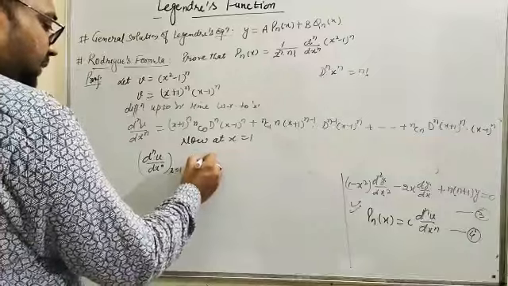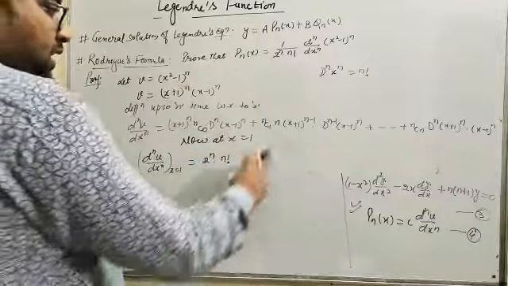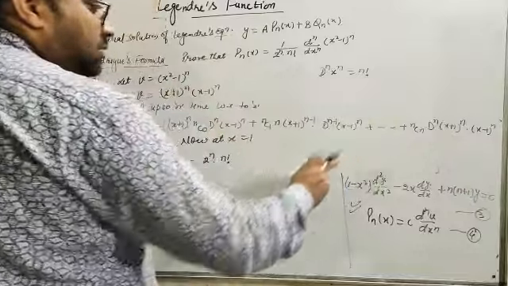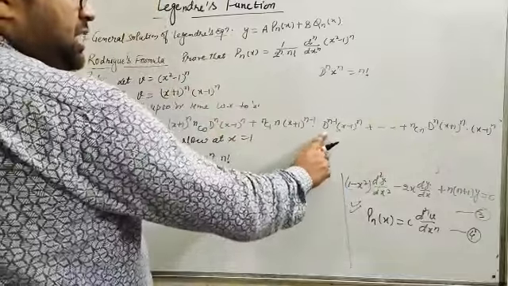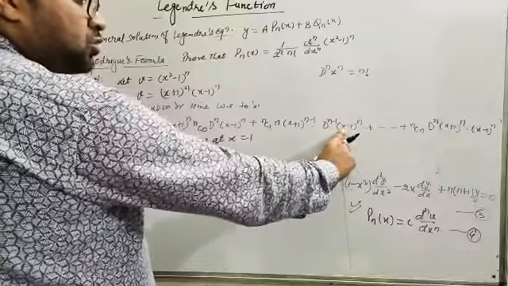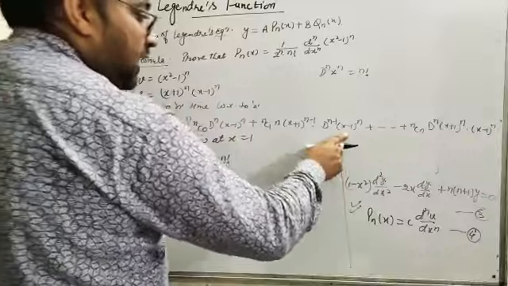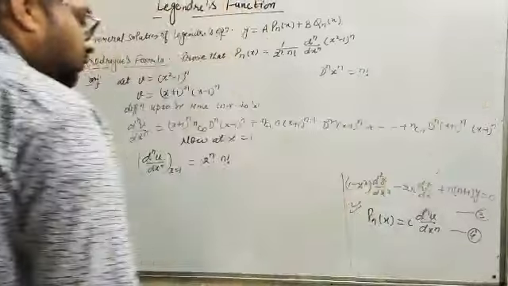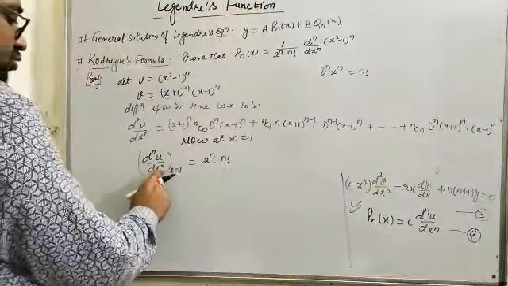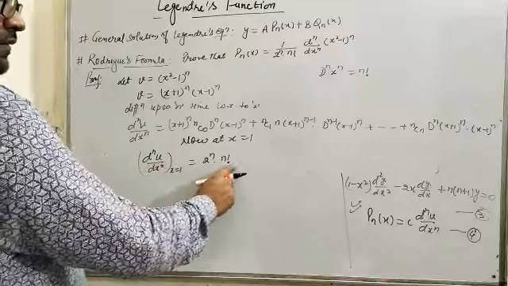So this will be 2^n into n factorial, and all remaining terms will disappear, because the (n−1)th derivative contains (x − 1). So when we put x equals 1, then this will equal 0 and all the rest of the terms will also equal 0. So d^n v/dx^n at x equals 1 is equal to 2^n into n factorial.